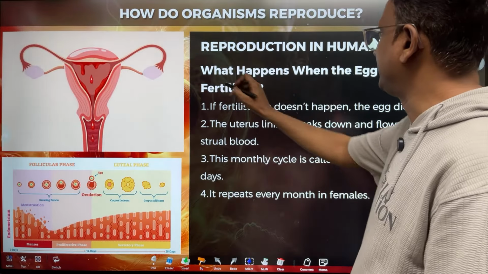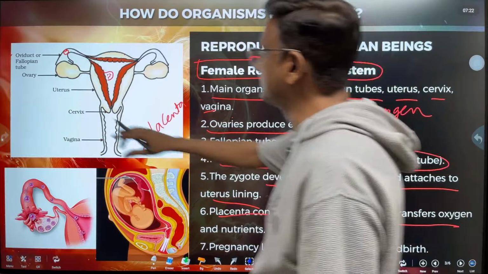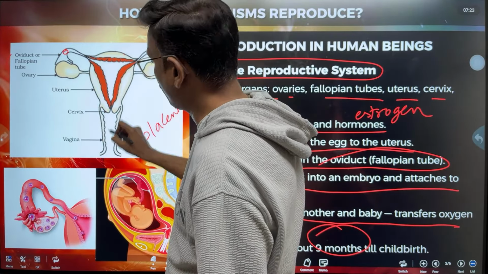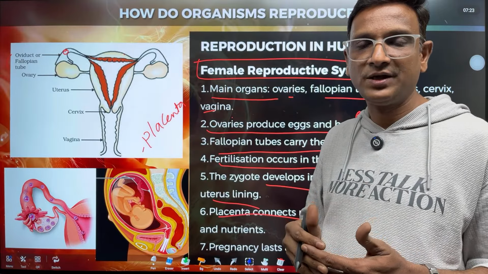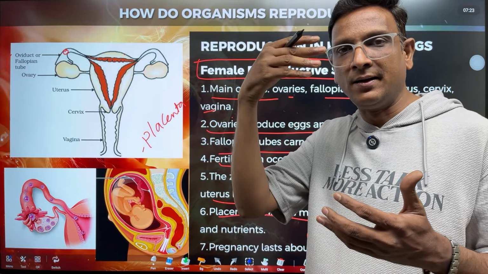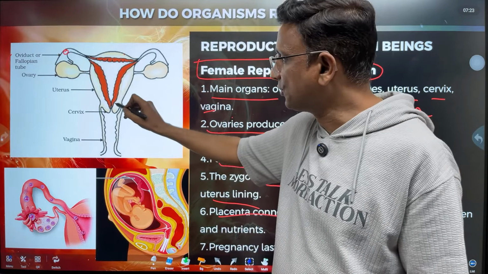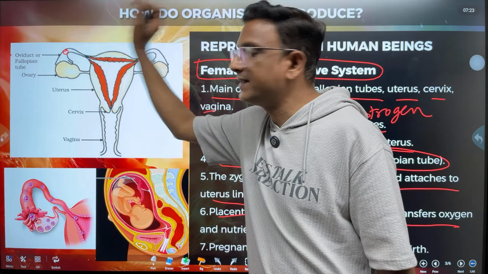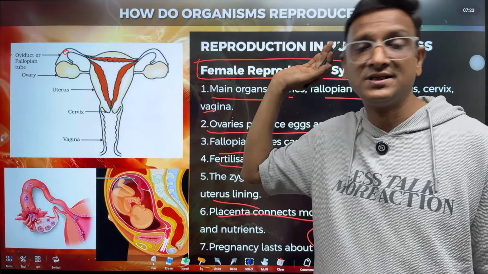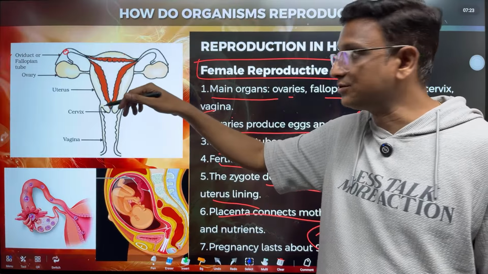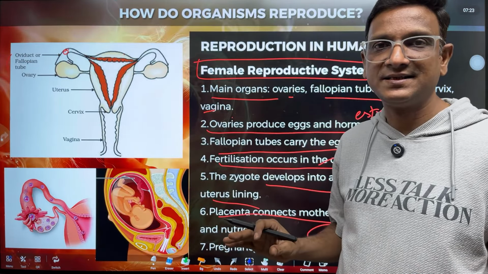What happens when the egg is not fertilized? Say children, for example, in the previous case, the egg is here. In this case there are no sperms. There is no sexual intercourse, so no sperm cells are deposited in the vagina. So here the egg cell is produced, but there is no entry of sperms. So what happens to the egg? This egg disintegrates.